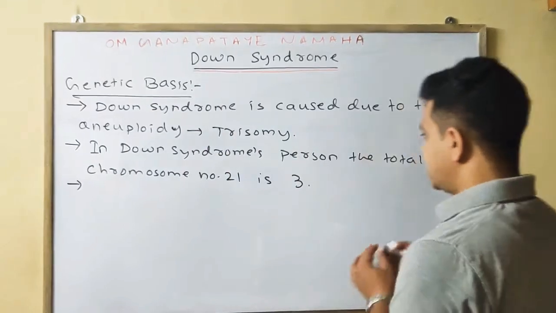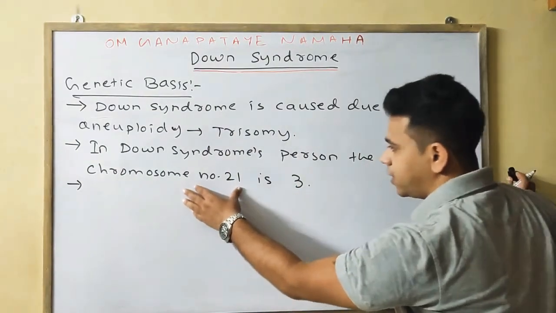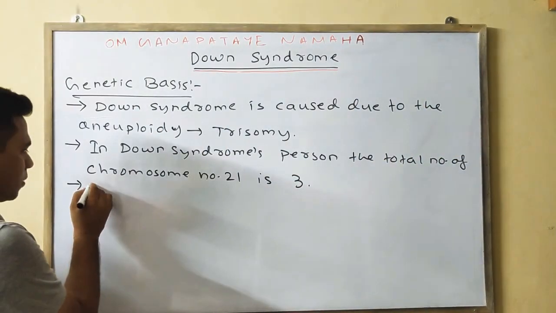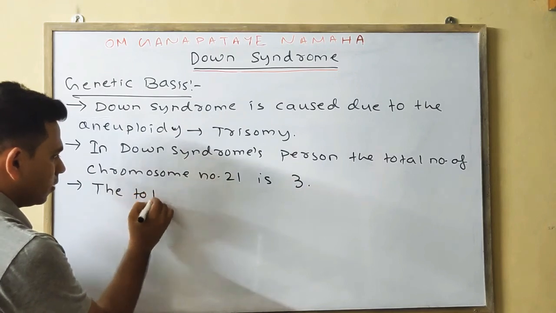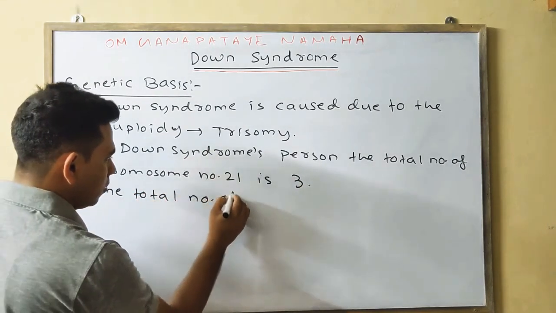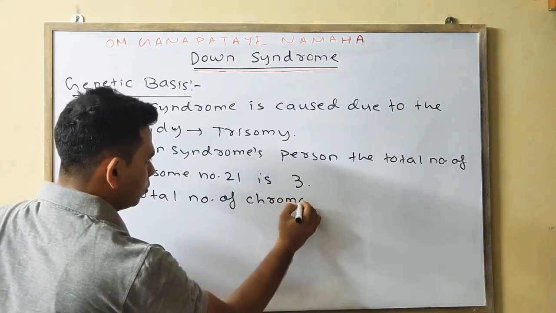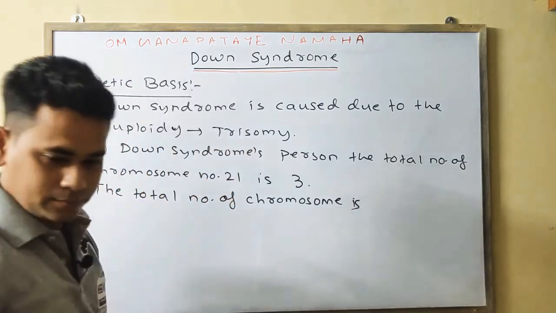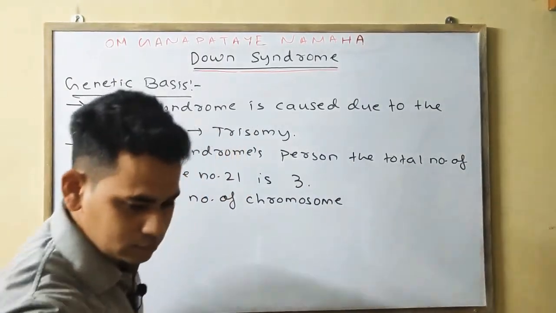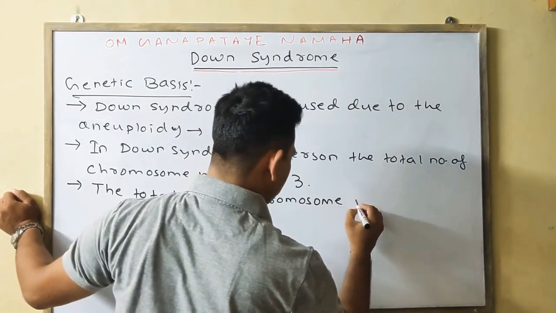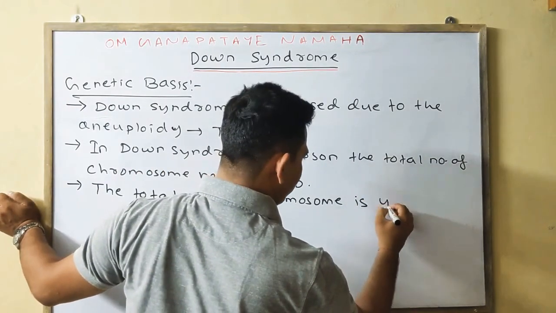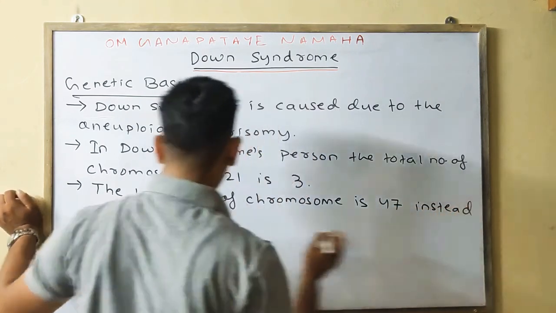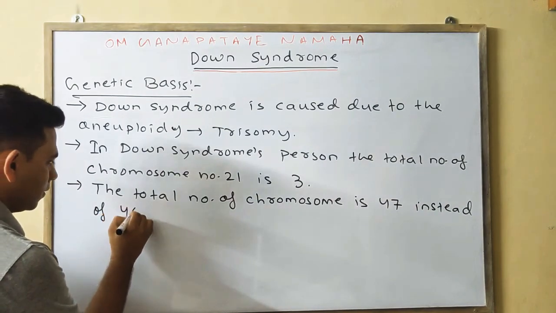I have said the number for chromosome 21; now I am saying the complete total number of chromosomes in the human being. The total number of chromosomes is 47 instead of 46.